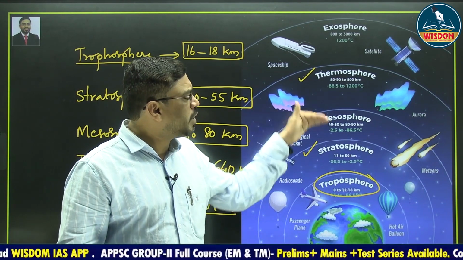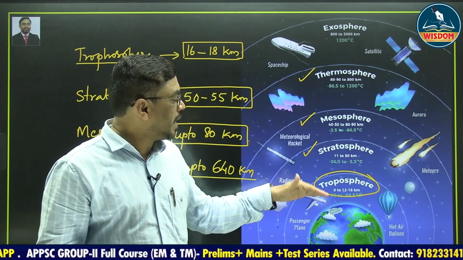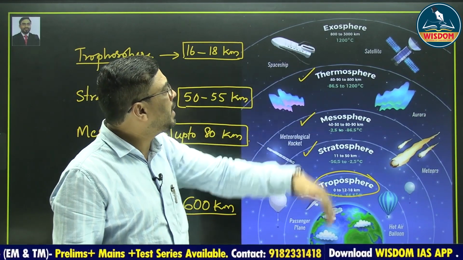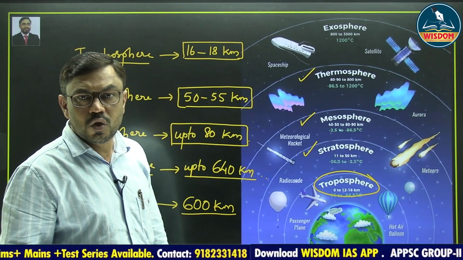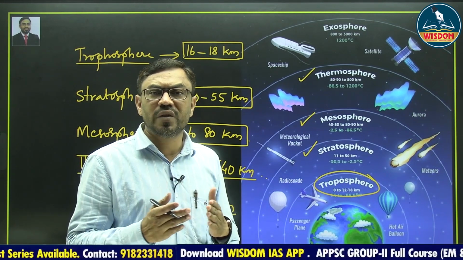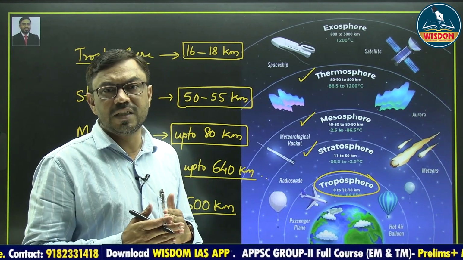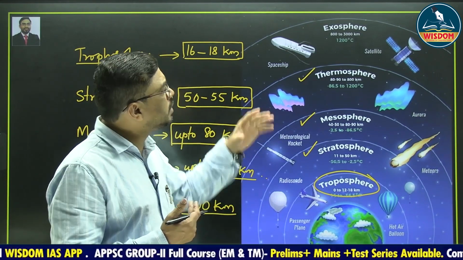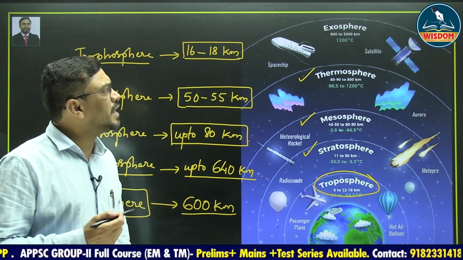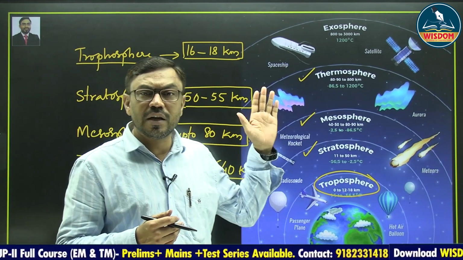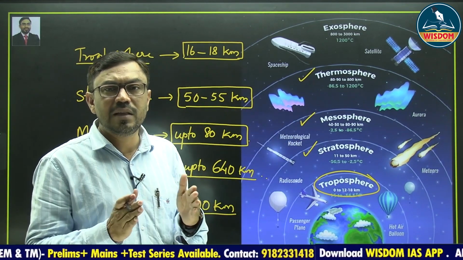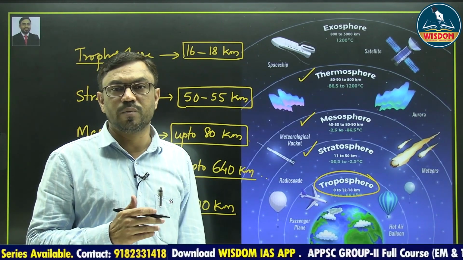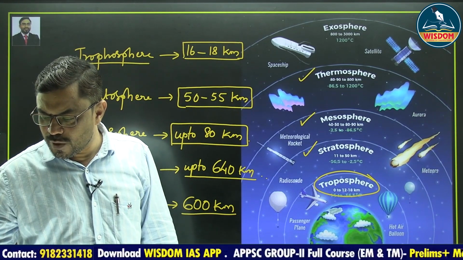So the Earth's atmosphere has been divided into different layers like troposphere, stratosphere, mesosphere, thermosphere and exosphere. Into this exosphere, we will launch various types of satellites for space exploration. We will launch spacecrafts, spaceships into this exosphere. So this exosphere means it is a three-dimensional region that begins where the Earth's atmosphere ends. Or simply it is called as outer space.